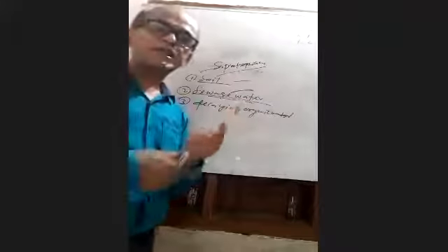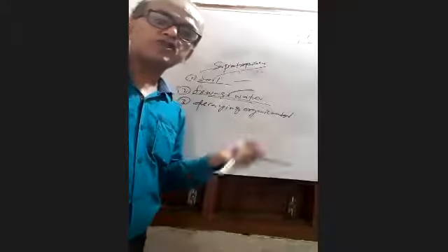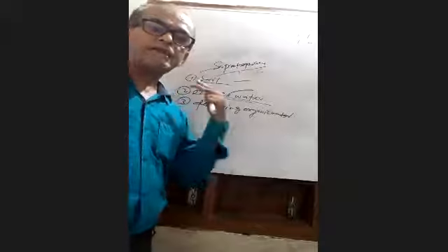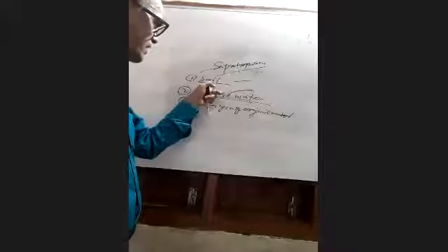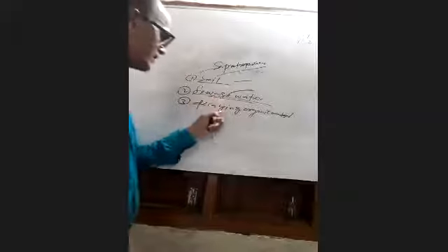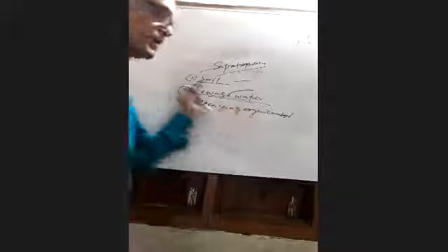They are also decomposers. If you say that mycoplasma are decomposers, it is also true. They live parasitically and saprotrophically in nature. That you will have to remember.